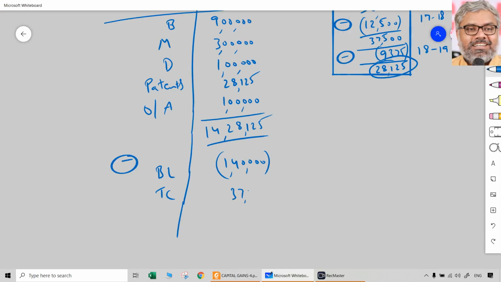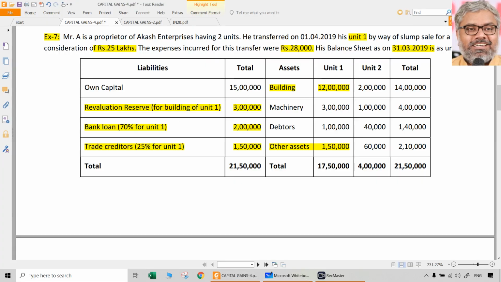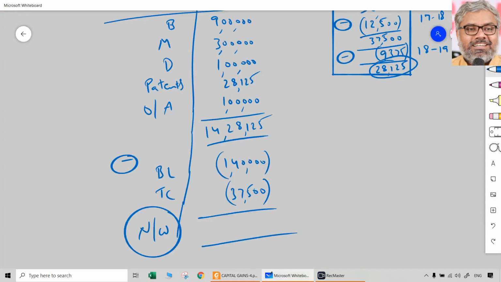That also should be reduced, so that what we get is called as net worth. So how much is that? Calculate it. 14,28,125 minus 1,40,000 minus 37,500, that comes to 12,50,625. That's it. That is net worth.